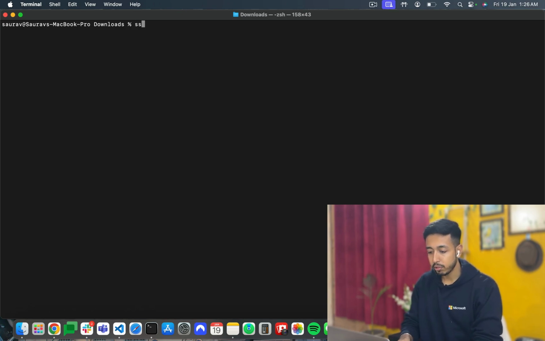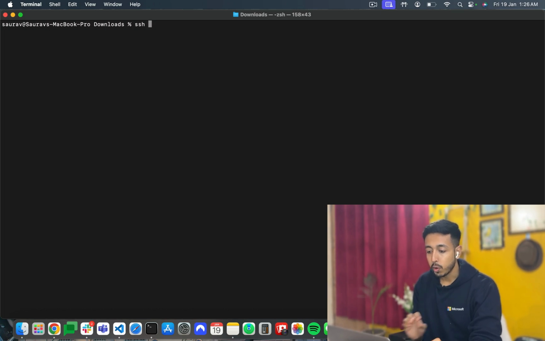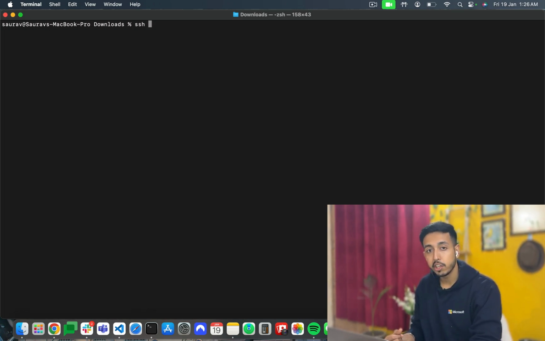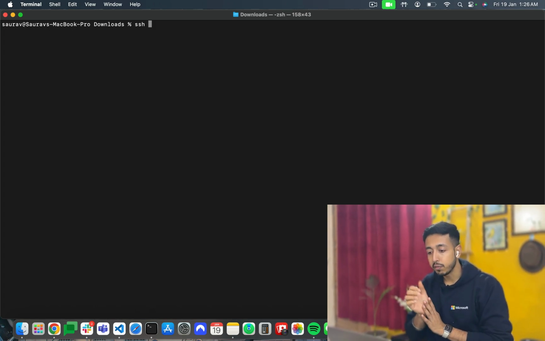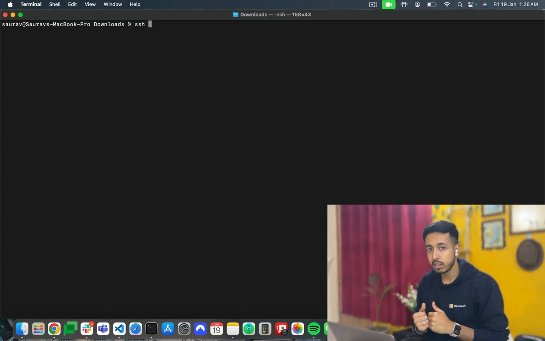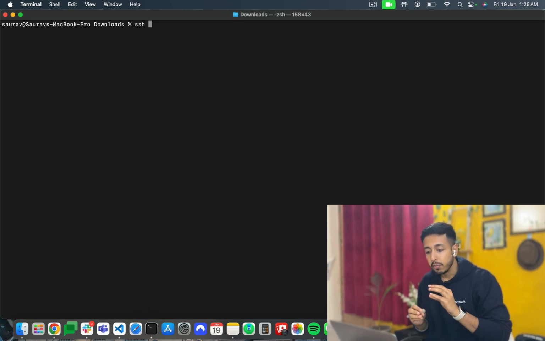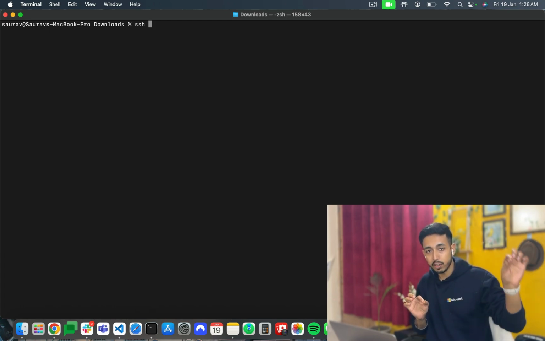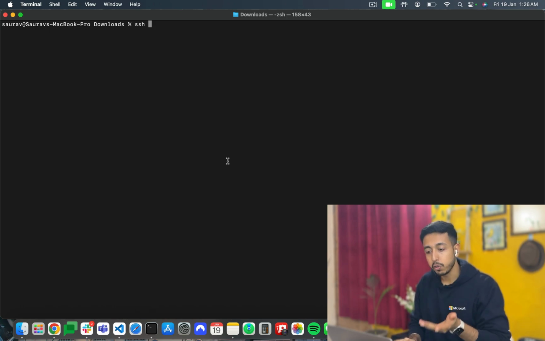For example, the command to connect is ssh. We are going to create an SSH connection. So what exactly is SSH? SSH is a secure shell connection. As I told you, we have created a virtual machine which is not with us, but it is with the AWS servers. So we are going to access that server remotely. So the connection that we create is called a secure shell connection.